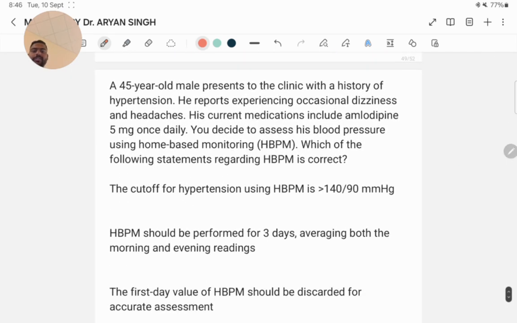A 45-year-old male presents to the clinic with a history of hypertension. He reported experiencing occasional dizziness and headaches. His current medication includes amlodipine 5 mg once daily. You decide to assess his blood pressure using home-based monitoring. Which of the following statements regarding HBPM is correct?